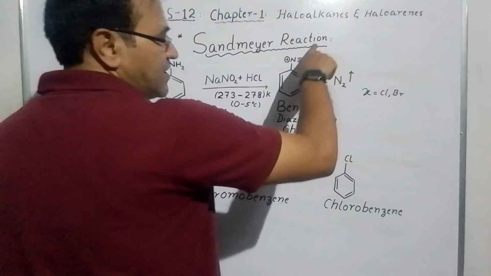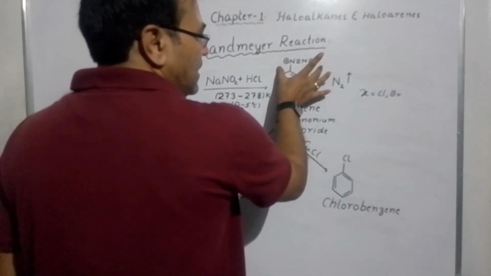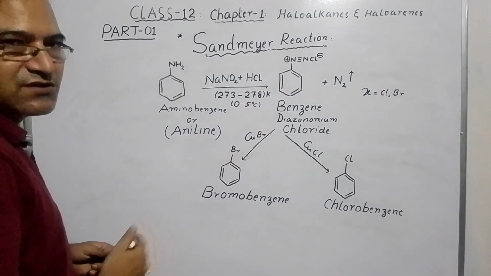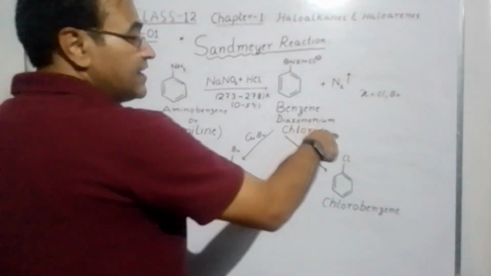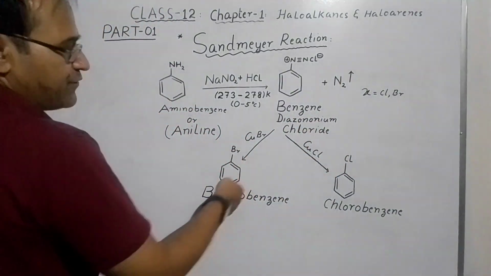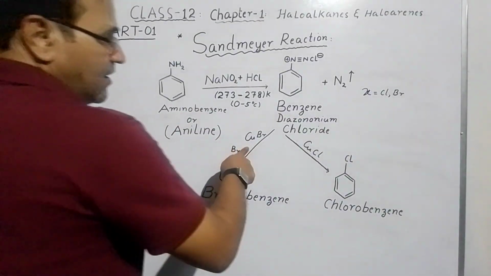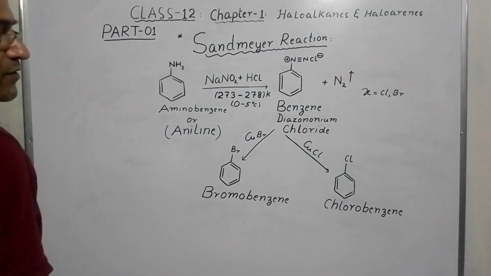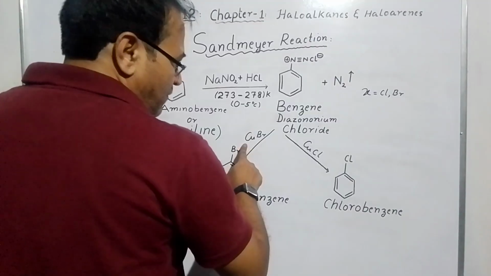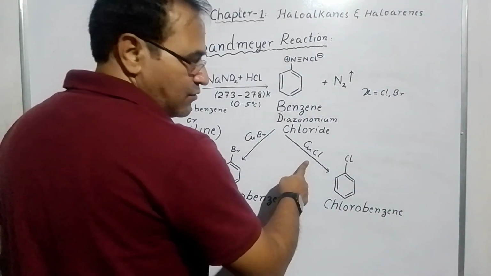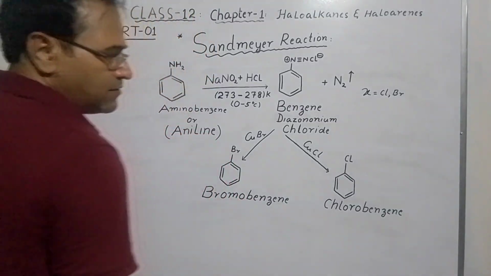And this structure is very stable because of the presence of the negative charge on the chloride and the positive charge on the nitrogen. Okay. So benzene diazonium chloride, when you treat it with CuBr, cuprous bromide, you will get bromobenzene. With cuprous chloride, you will get chlorobenzene.